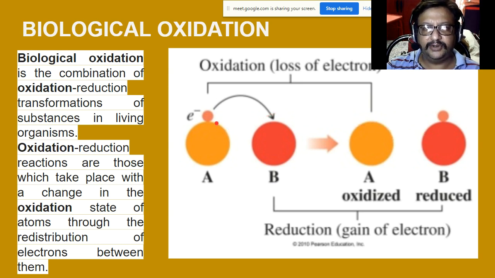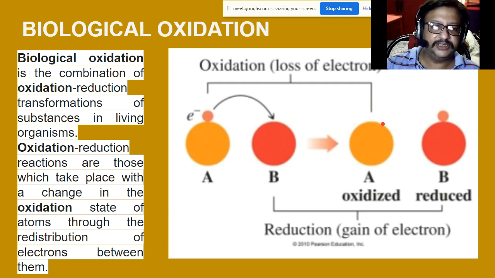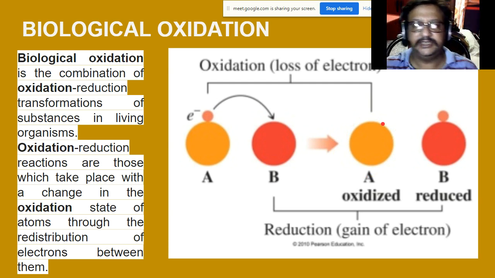Compound A, after losing its electrons, becomes oxidized, and this is biological oxidation. So this is an oxidation-reduction system.